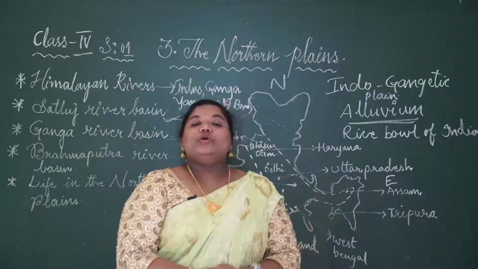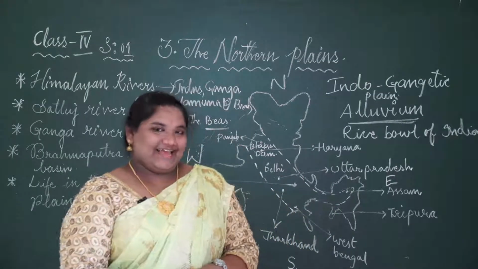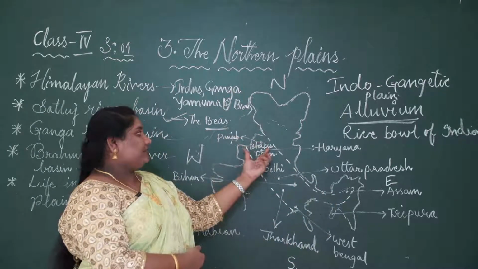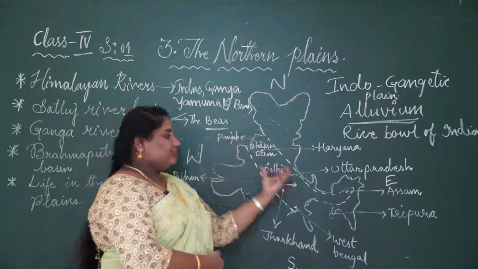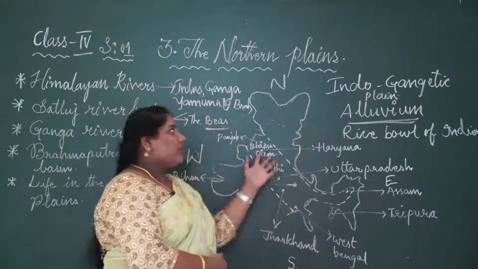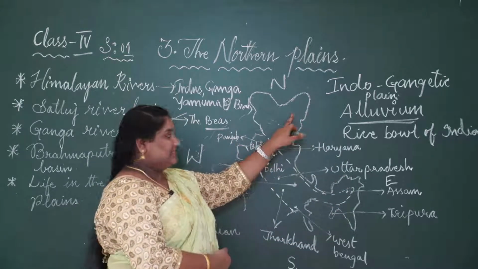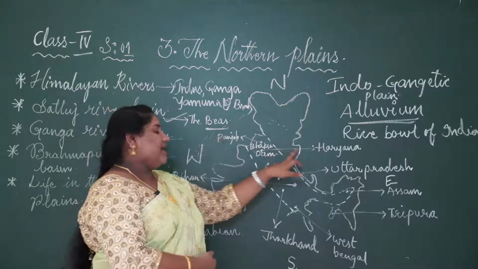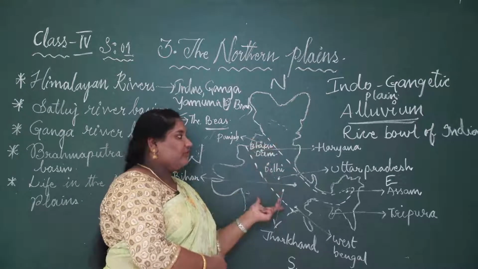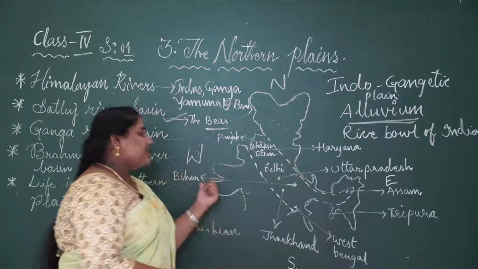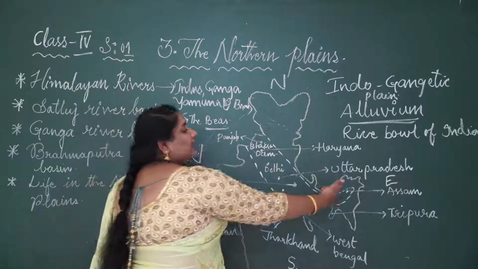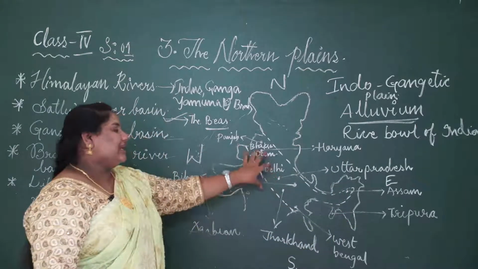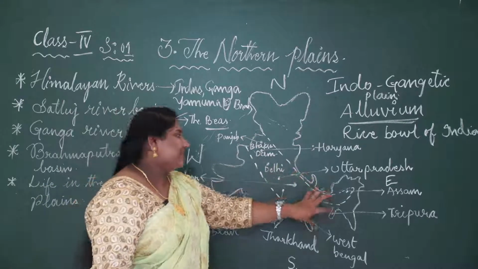So let us recall what all we have learned in this class. What have we learned? We have learned about the northern plains, which stretch from west of Punjab to the east. It is to the south of the northern mountains. The states covered in this region are Punjab, Haryana, Delhi, which is the capital of India, Uttar Pradesh, Bihar, Jharkhand, Assam, Tripura and West Bengal. These are the states that are covered by the northern plains.